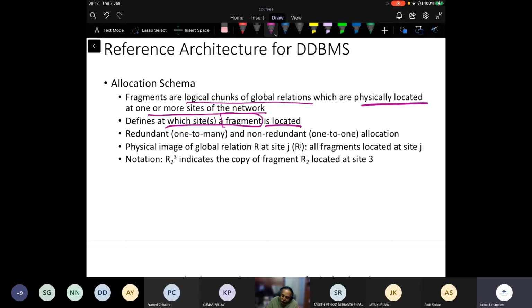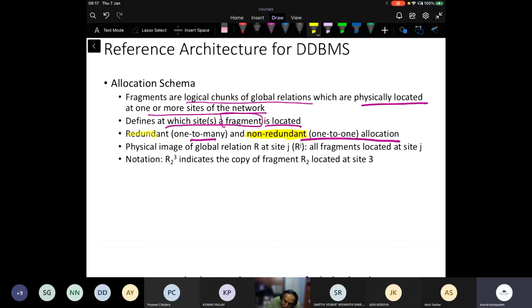There can be a one-to-many or one-to-one allocation. If a particular fragment is located at only one site in my environment, then it is non-redundant. And if it is non-redundant, then if that site fails, I cannot access that data. So I cannot do count star from R and get a correct result, because the site which has the only copy of this particular fragment is down, right?